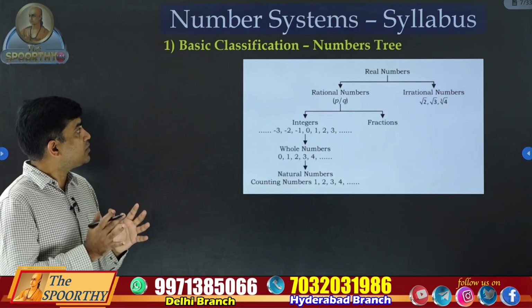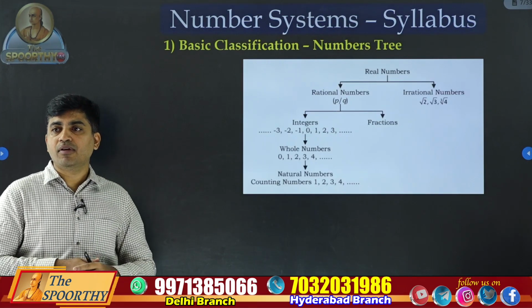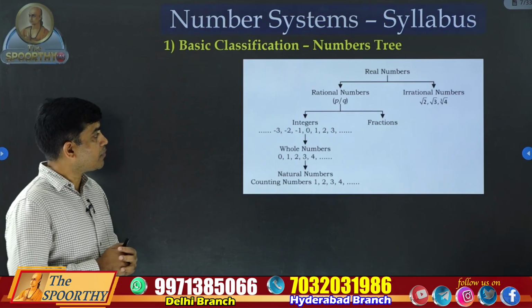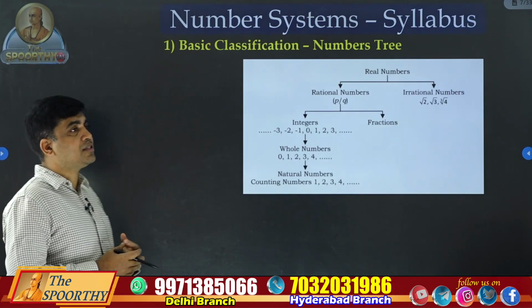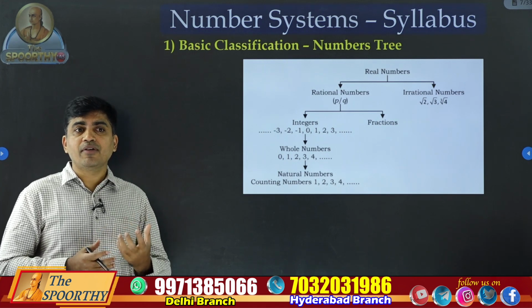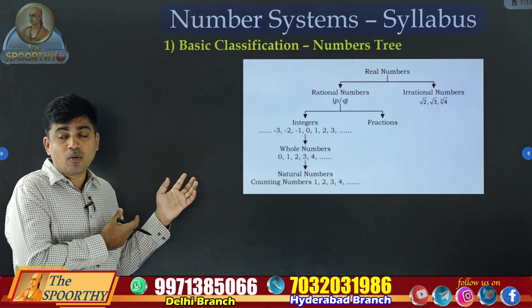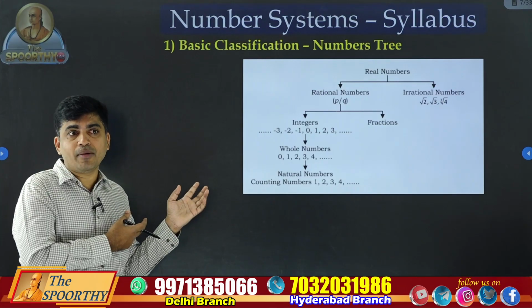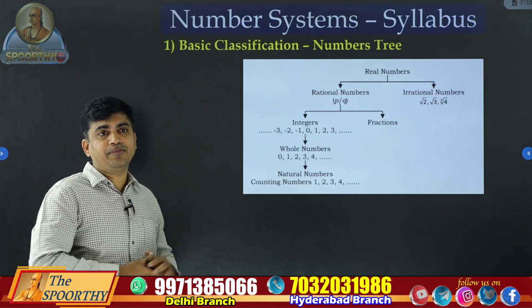In the first chapter, please complete all this basic classification of numbers tree. Here you can study what is prime number, composite number, even numbers, odd numbers. These points, what is even plus even, what is even number divided by odd number, what is the remainder, all these things you study here.